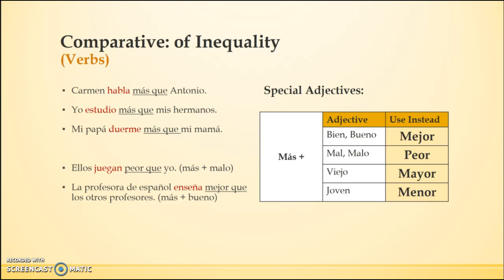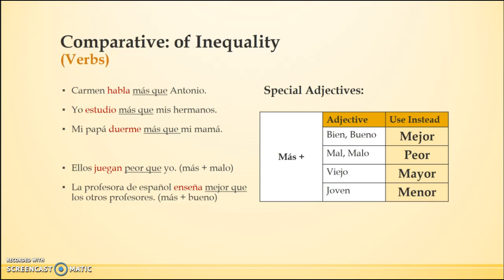Yo estudio más que mis hermanos. I'm comparing myself with my siblings in terms of studying. Well, I do that action more so than they do. So estudio is conjugated for yo, because I am the subject. Mi papá duerme más que mi mamá. I'm comparing mom and dad in terms of who sleeps more. Well, dad does. And because dad's the original subject, duerme conjugates to dad.